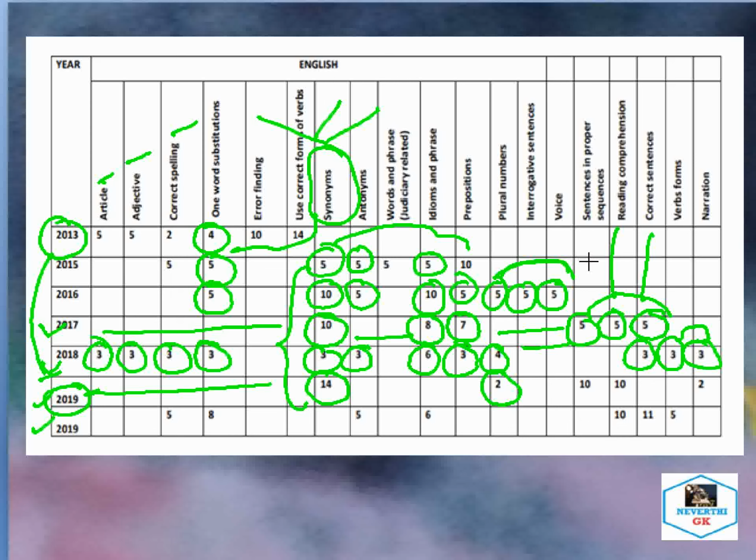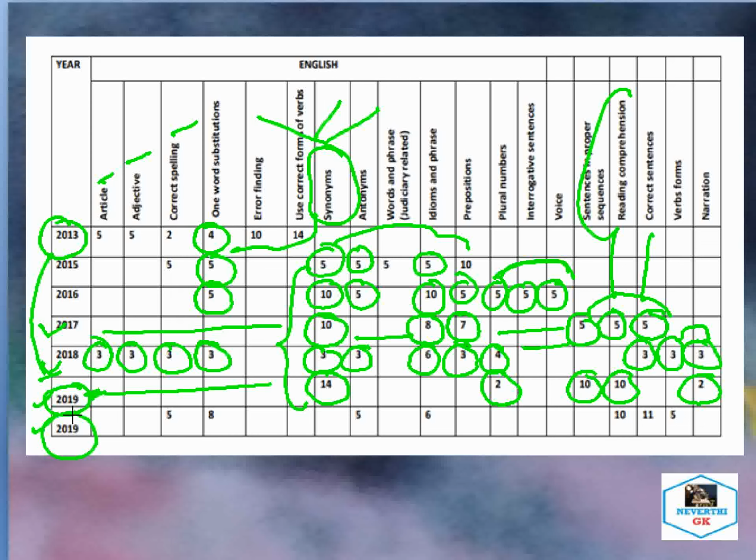Then, from sentence in proper sequence, again 10 questions were asked in 2019. And also reading comprehension: some paragraphs are given and questions follow accordingly, and you need to find out the answers from the passages. So this is the reading comprehension section, and again narration, 2 questions. Here no new portions from grammar have been added, but the same pattern that was followed earlier was followed in the 2019 first examination.